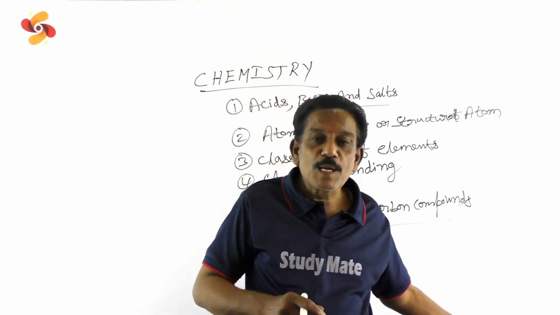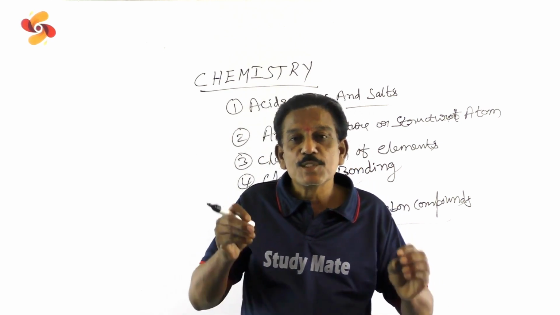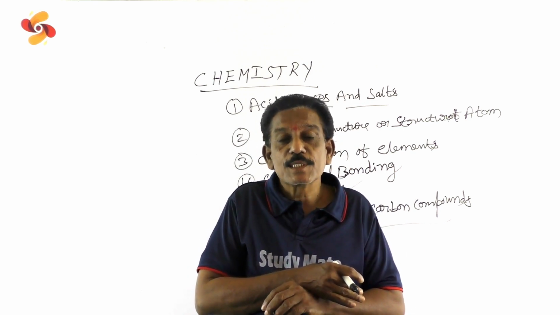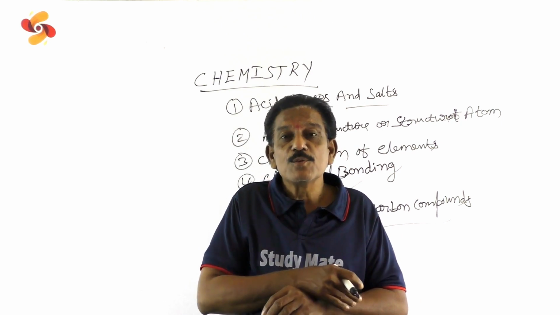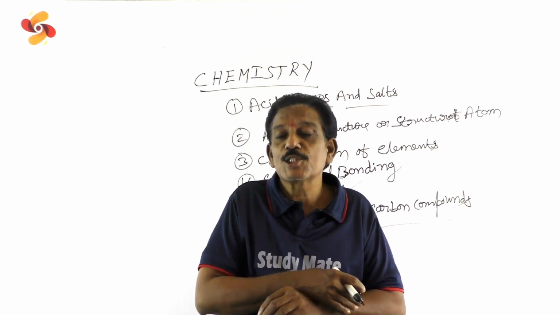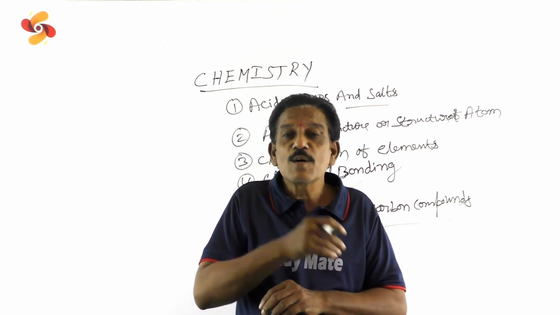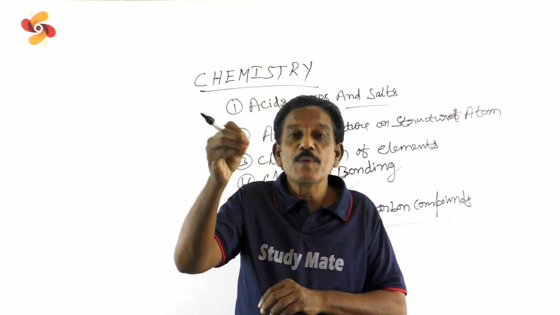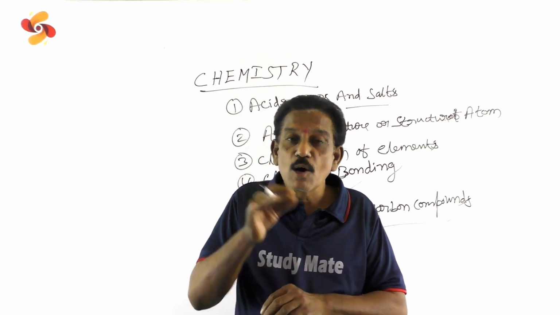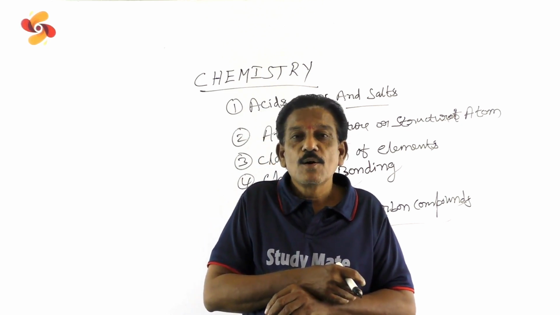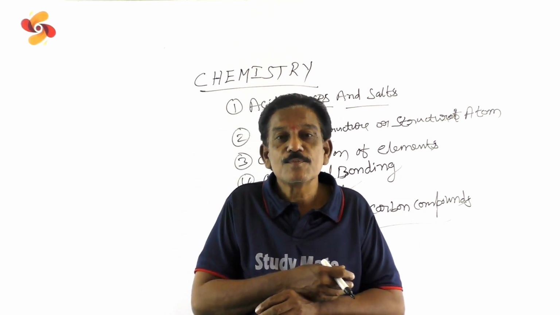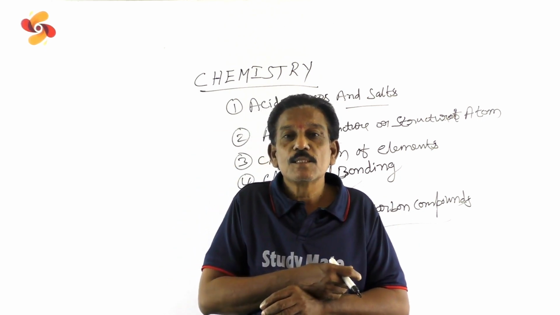The last chapter, chemistry of carbon compounds, is very, very important for your higher study, because it is a basis for you. So you have to concentrate a lot. In chemistry of carbon compounds, carbon is the only element forming an innumerable number of compounds. And it shows special properties, catenation and isomerism.